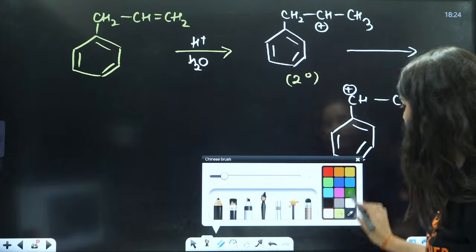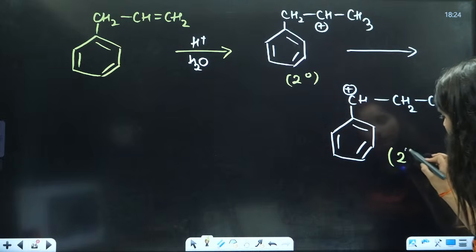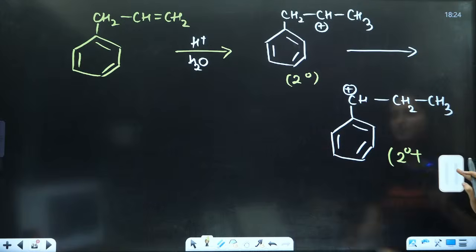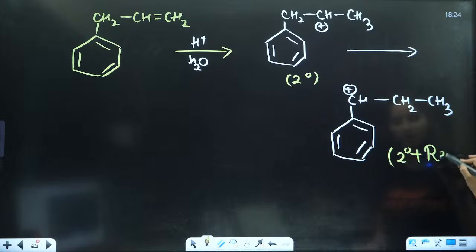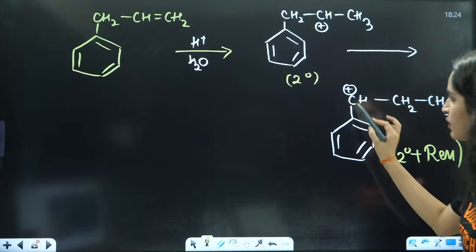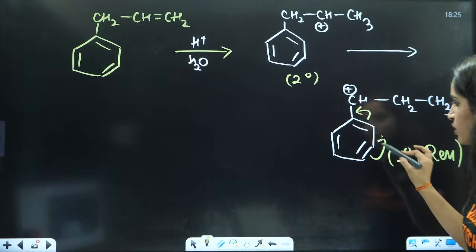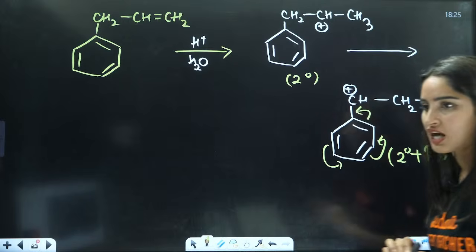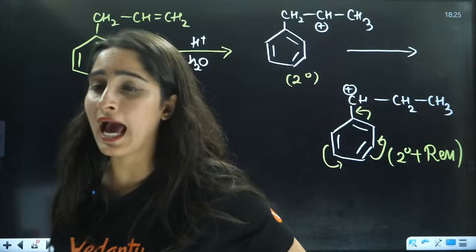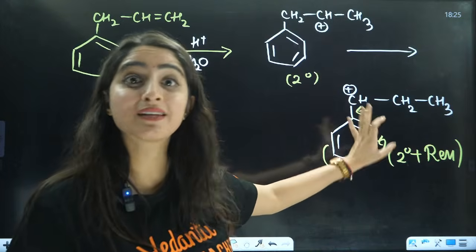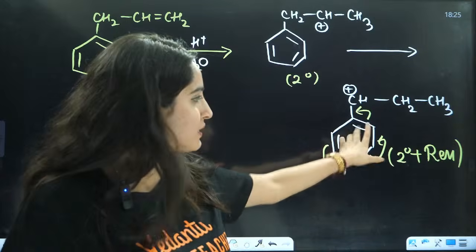Now tell me, is this more stable or this more stable? Here you have only 2 degree. But this is 2 degree plus resonance. Because here the electrons are going to jump here, right? Then these electrons will jump here, and then these electrons will jump here. So eventually it will have resonance also. Yes, both are 2 degree, but there is involvement of resonance as well in this structure.